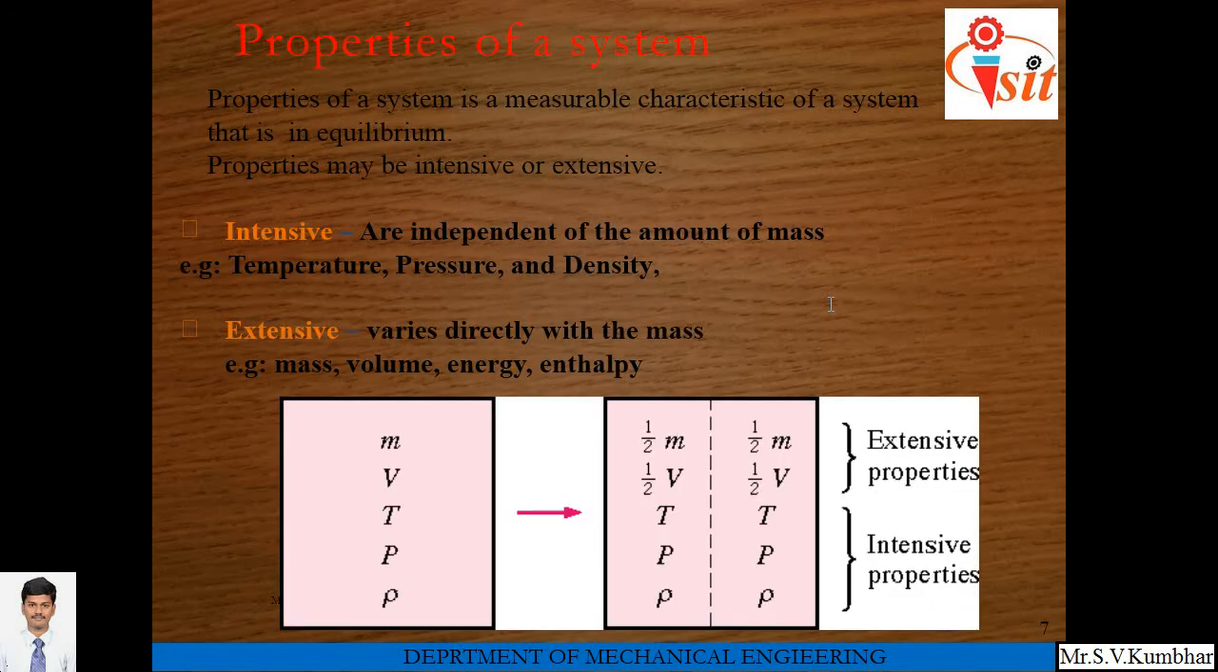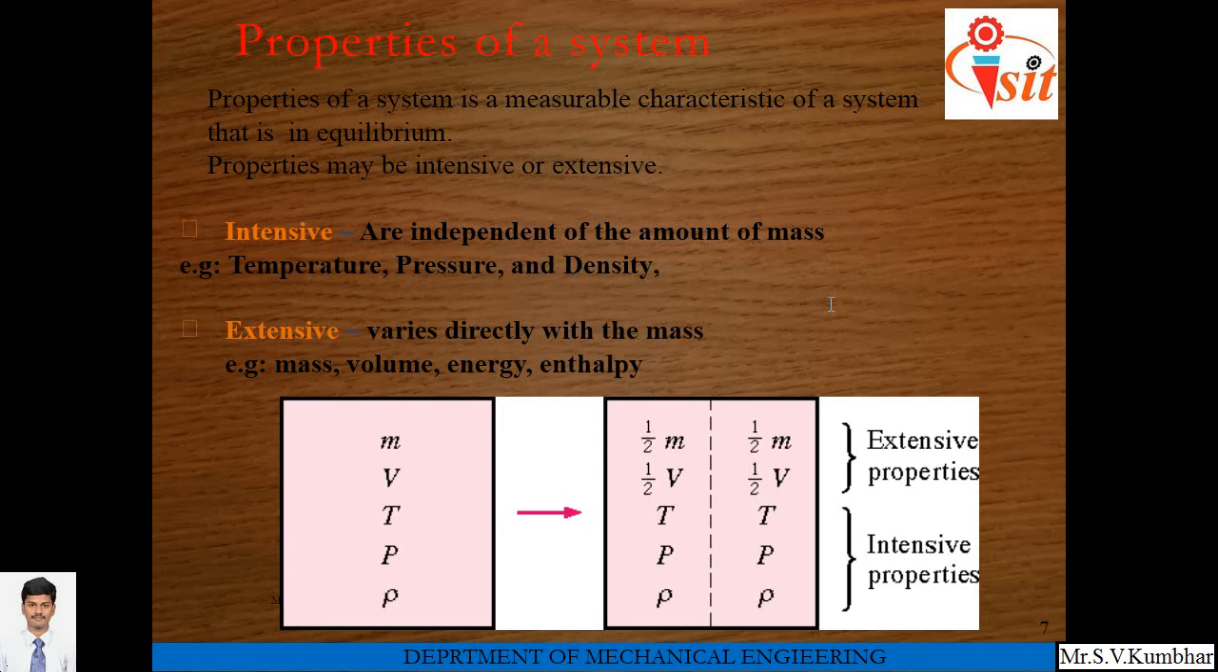Properties of a system. A property of a system is a measurable characteristic of a system that is in equilibrium. Properties may be intensive or extensive. First, intensive properties. Intensive properties are those properties which are independent of the mass of a system. For example, temperature, pressure, density.